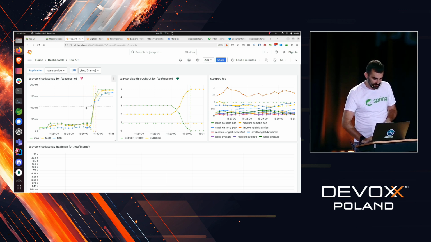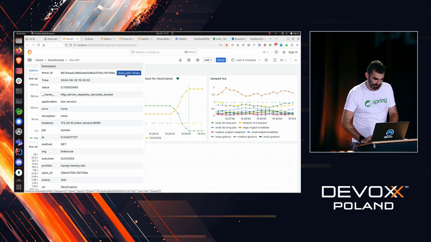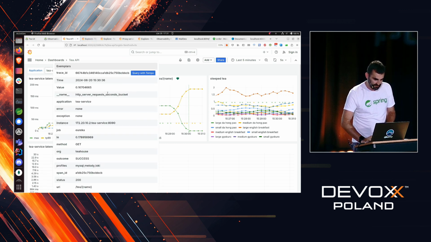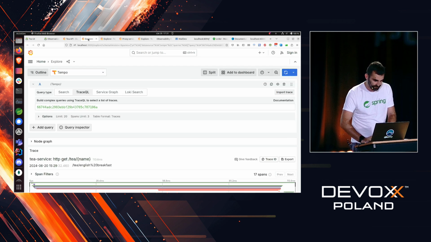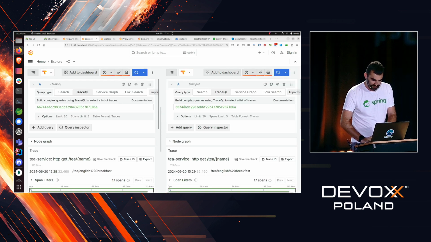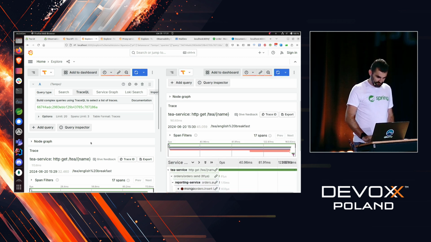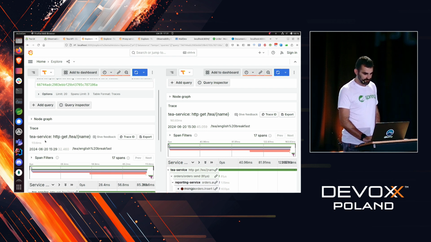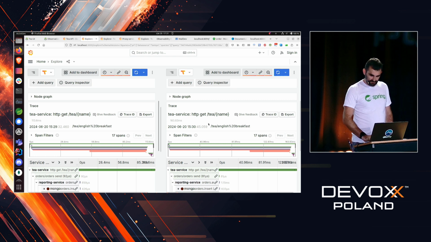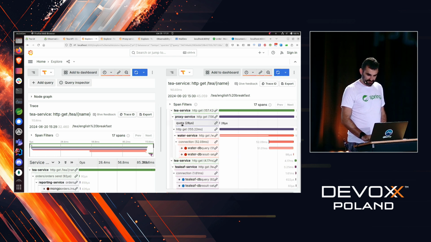Let's pick two traces, one from the history using exemplars, and one that is happening right now. So let's split this again, and let's see what we have here. To the left, we can see that the T-service took around 100 milliseconds, which is a slow one. And to the right, we can see that it took 163 milliseconds.